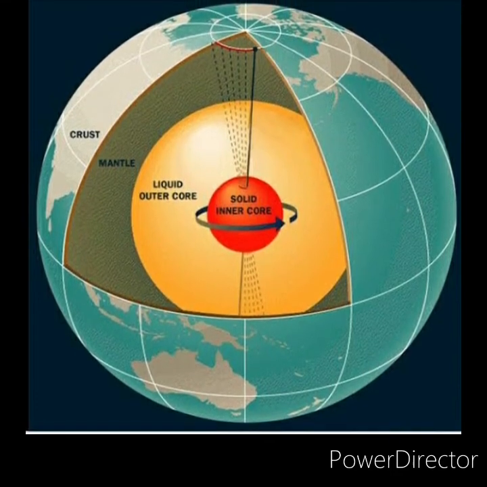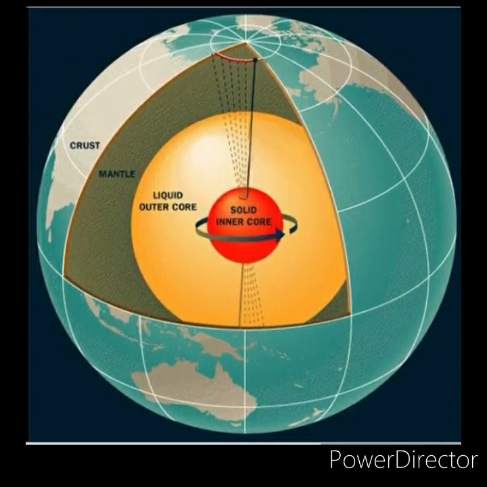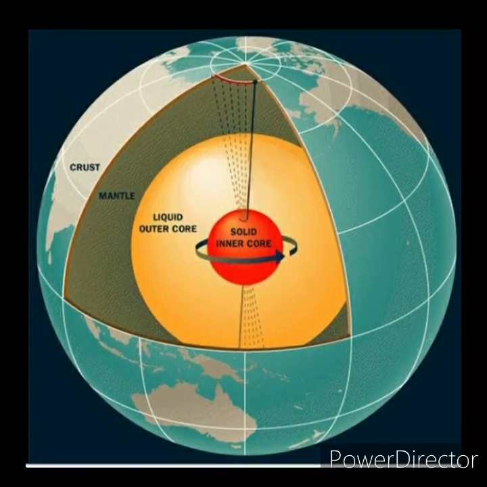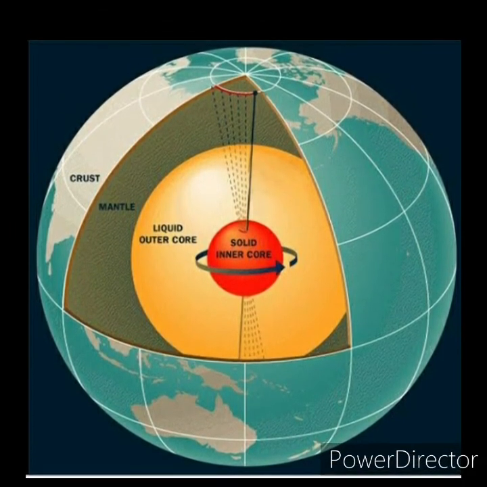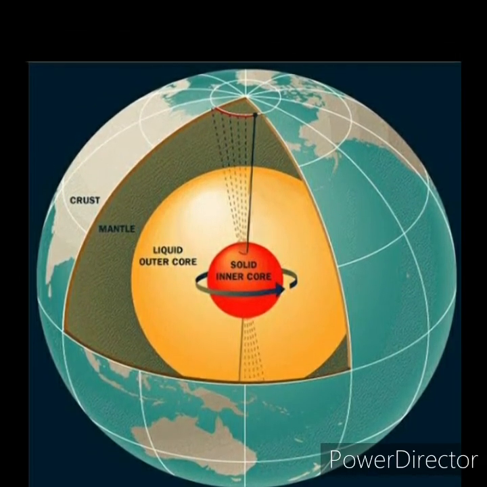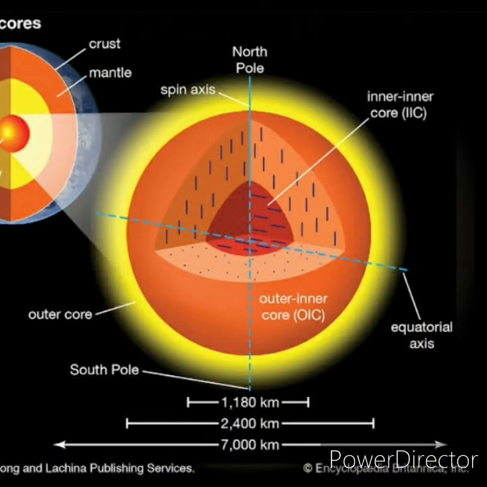The core is the innermost and hottest layer of the earth. It lies below the mantle. Already I told you about the elements in the crust; in the same way, the core consists of nickel and iron. Nickel is written as Ni, and iron in the chemical formula is Fe. We call this Nife.